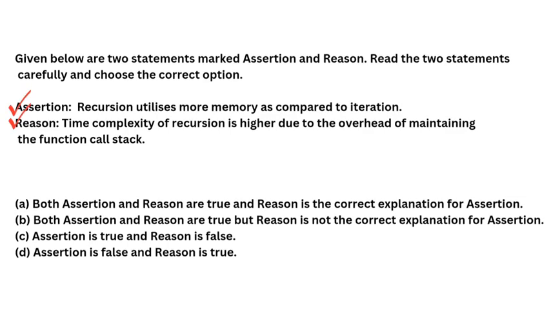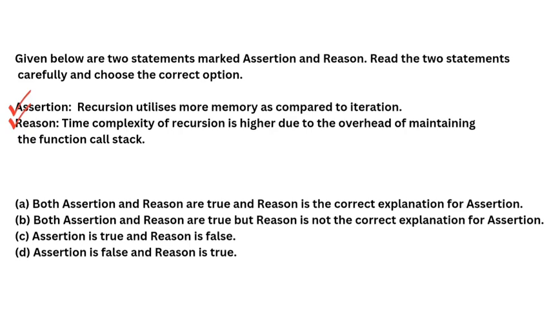So in options A, B, C, D, only options A and B state that assertion and reason both are true. So our answer is one of them. So we can skip C and D. Let's read A. Both assertion and reason are true, and reason is the correct explanation for assertion. So our first part that says that both assertion and reason are true is correct.